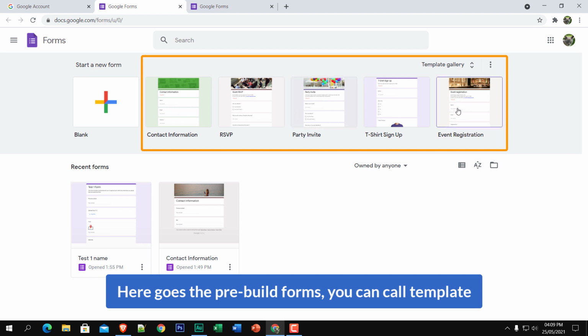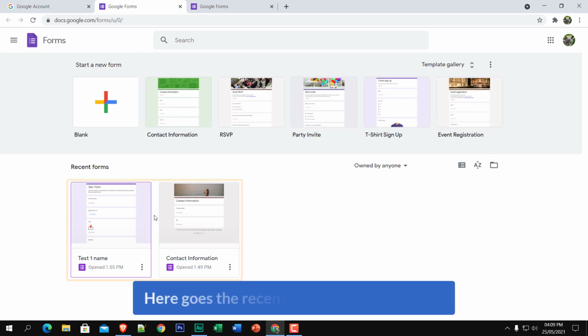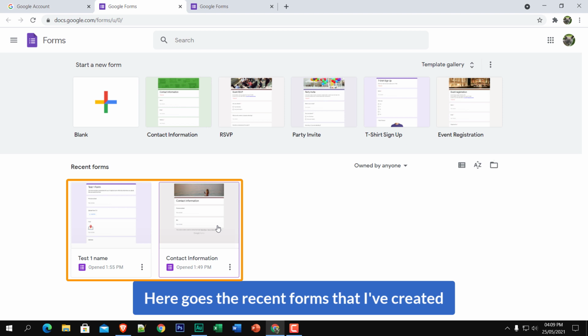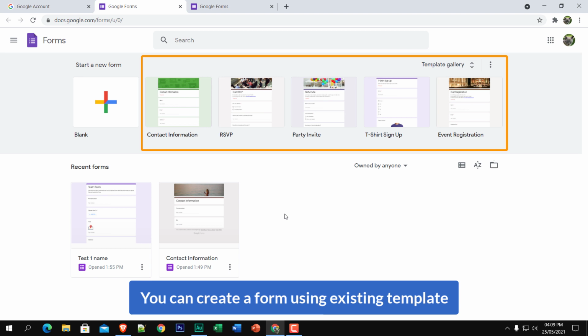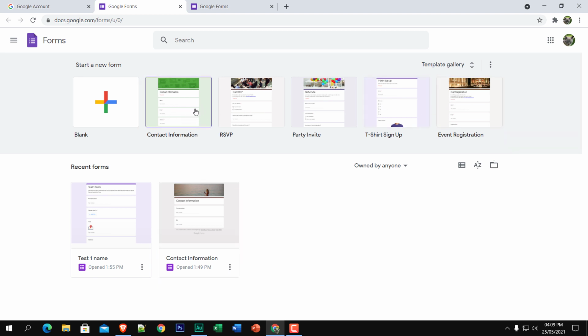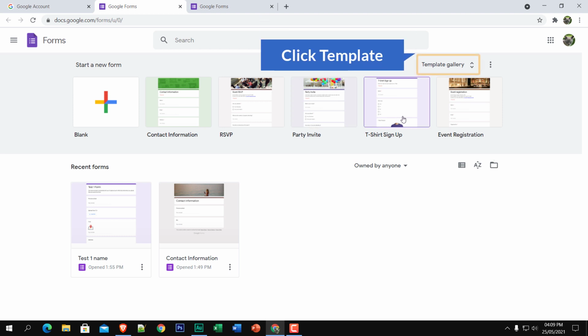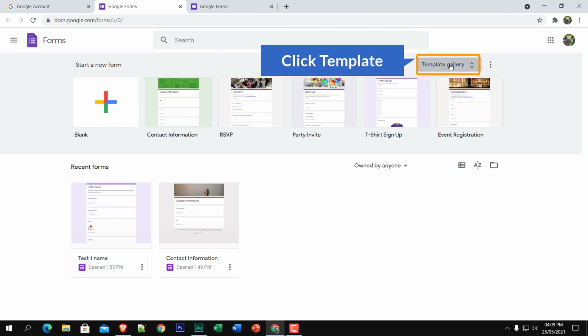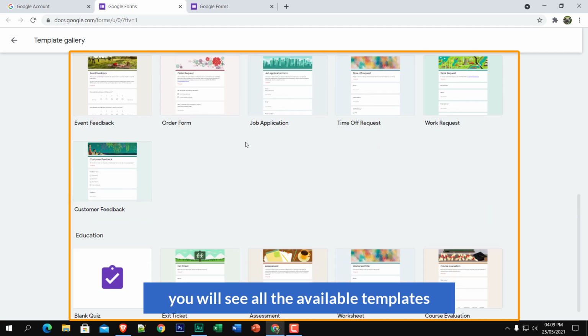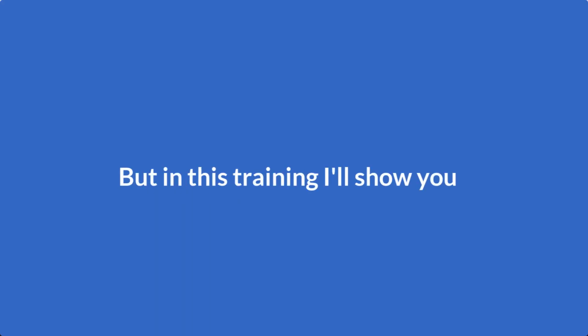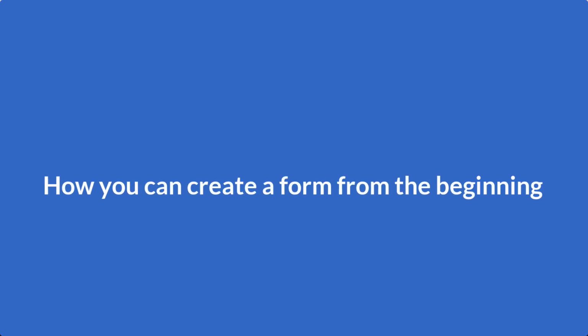Here go the pre-built forms, which you can call templates, and here go the recent forms that I have created. You can create a form using an existing template, like contact information, t-shirt sign up, etc. Just click on template and you will see all the available templates. But in this training, I'll show you how you can create a form from the beginning.